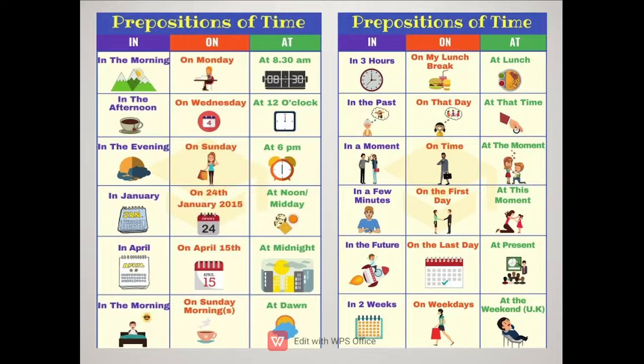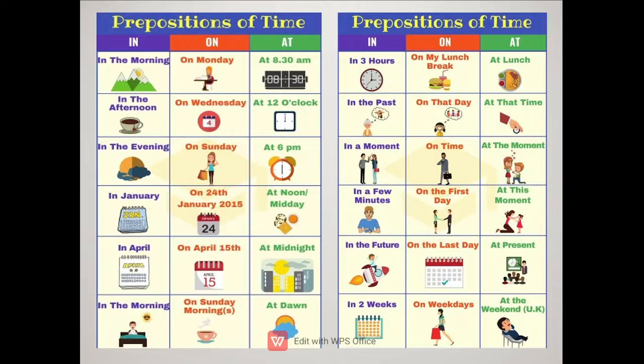Similarly for months and years, we use in January, in April, in the morning, in 3 hours, in the past, in a moment, in the future, in 2 weeks. Okay, so for duration of time we use in, but for a specific point of time we use at.